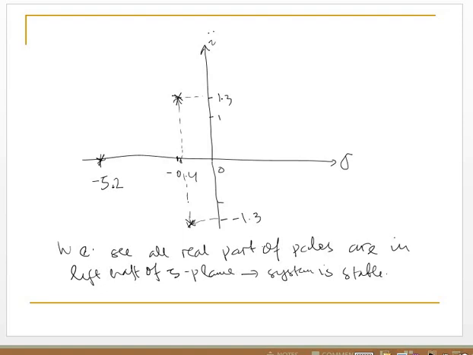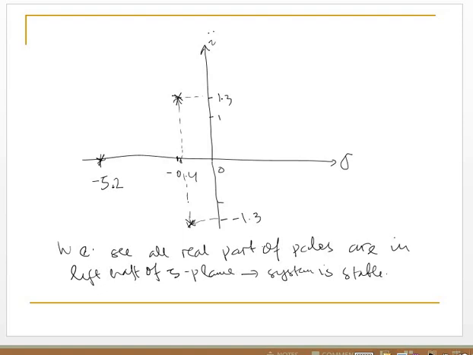When you run the simulation using this system, or you determine the time response using software, you will get that the response is reduced with increasing time. Okay, look at another example.